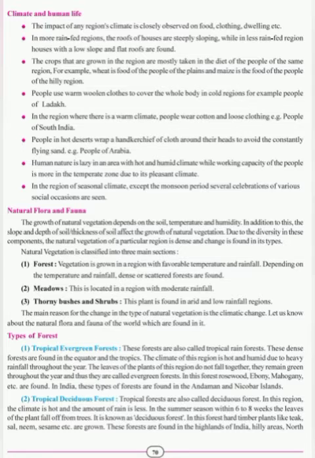Point number 5 is, in the region where there is a warm climate, people wear cotton and loose clothing. Example, people of southern India. Students, the people in the hot, or you can say warm climatic region, put on loose and cotton clothes. For example, people of South India, because there is more heat in the southern part of India.